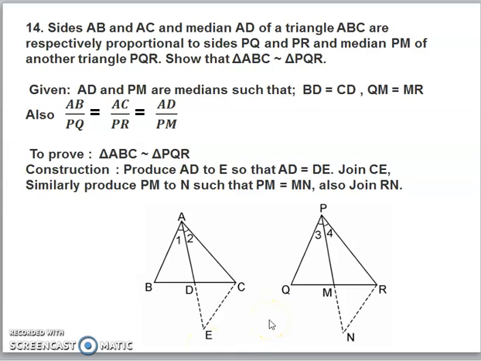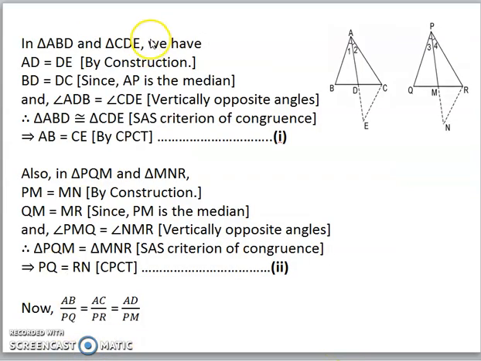Similar construction will be done in PQR as well. That is the median PM will be extended to the point N in such a way that PM and MN are equal, and we will also join RN. After doing the construction, we will consider the triangles ABD and CDE. These two triangles we will consider.